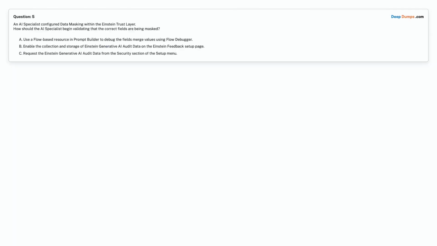Question 5. An AI specialist configured data masking within the Einstein trust layer. How should the AI specialist begin validating that the correct fields are being masked?